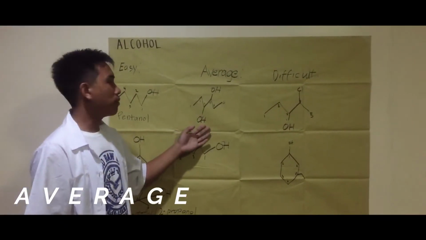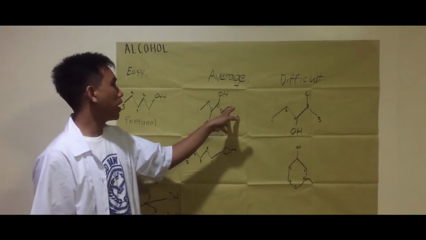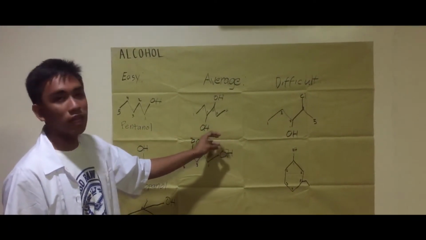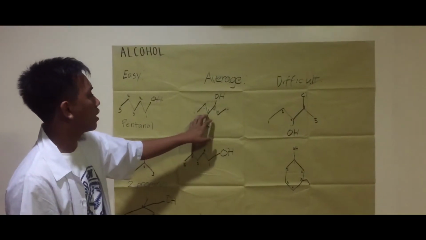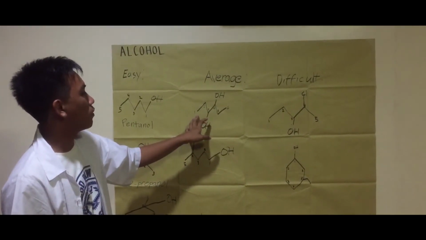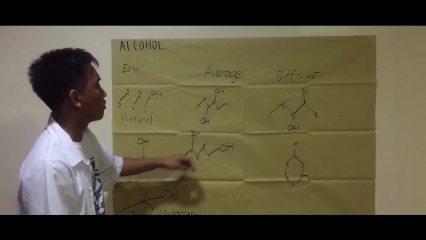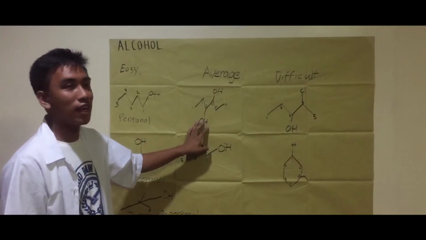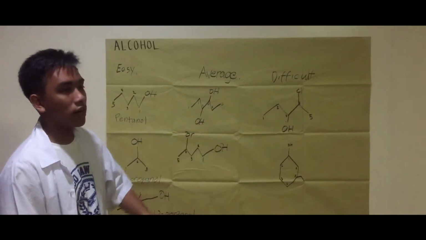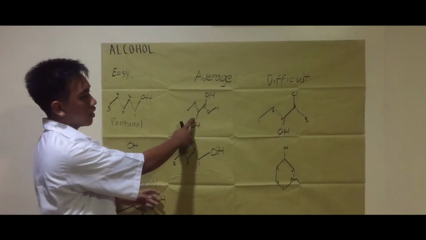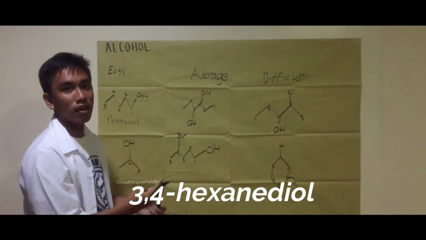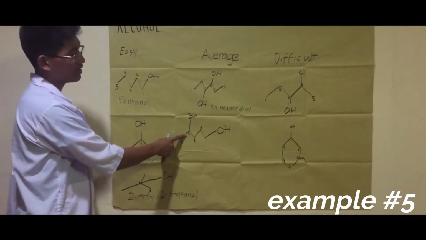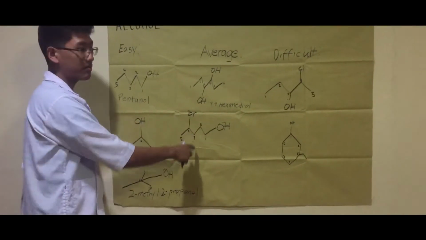So here in our fourth problem, we have 2 OHs. So before our suffix anol, we put a di. And here in our carbon chain, we can see that we have 6 carbon atoms. We name it as hexane, and since we have two alcohols here, we name it 3,4-hexanediol.